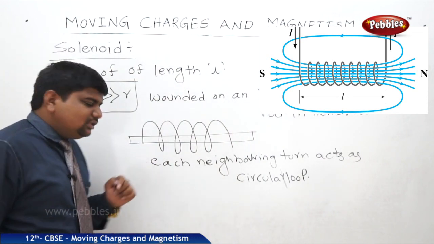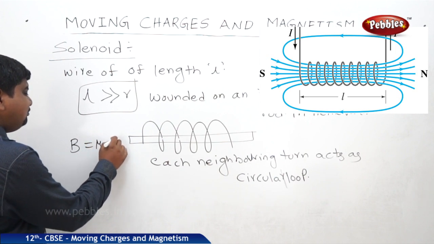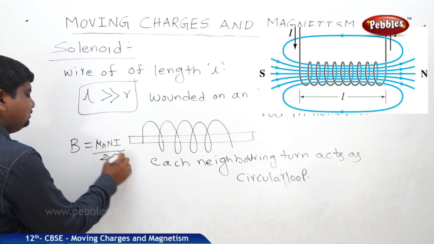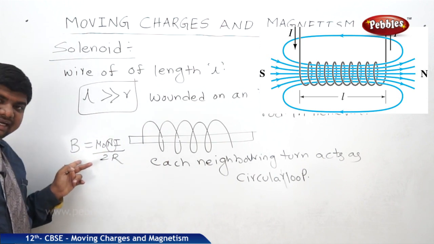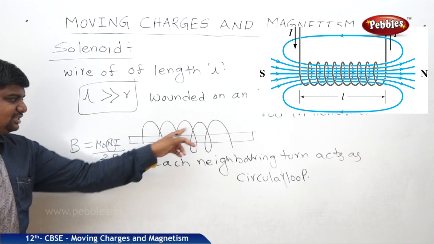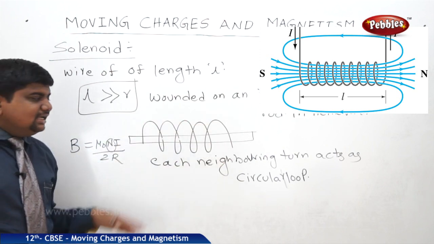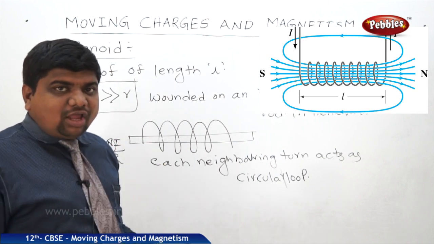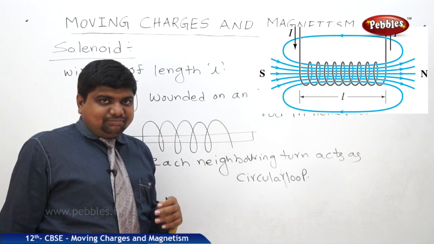So as we know, B is equal to mu naught Ni by 2R. N is the number of turns. By increasing the number of turns, we can increase the magnetic field. So this concept is leading to explain the solenoid formation. Now we will see what is the direction of the magnetic field of the solenoid, interior, exterior, and the relating equation part.